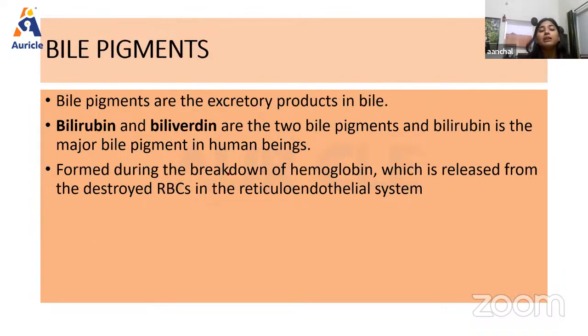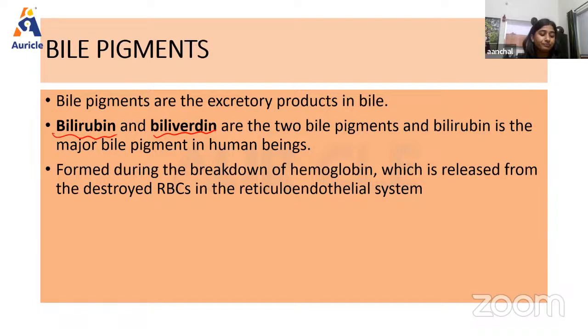Now talking about the bile pigments. As we know, the bile pigments are the excretory products in bile, and bilirubin and biliverdin are the major bile pigments present in human beings. They are formed during the breakdown of hemoglobin, which is released from the destroyed RBCs in the reticuloendothelial system, right?